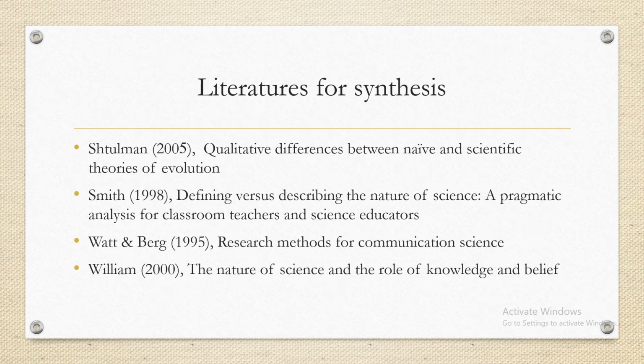After that, Watt and Burt's work is about research methods for communication science. Actually, this material was provided by Sir as only one book chapter. I have referred to the whole book here, but Sir has given us only the introductory chapter about science and naive science. After that, another is Williams' work, Nature of Science and the Role of Knowledge and Belief. Here I will particularly discuss how knowledge is different from belief, and belief should be differentiated from knowledge, otherwise it will be very confusing when we talk about science.